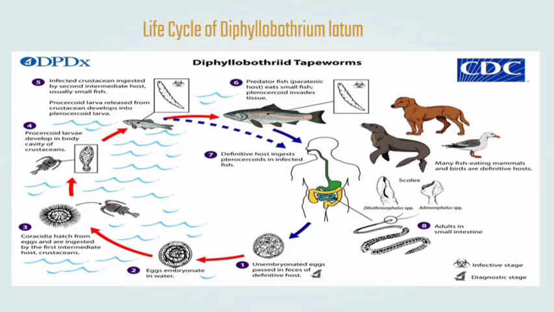After that, a predator fish, like salmon, eats a small fish and the plerocercoid invades its tissues. And if humans eat them and don't cook them properly, then they become infected. The tapeworm will then mature in the small intestine and will be released through feces, and the cycle repeats itself.